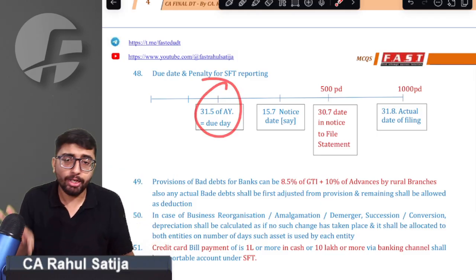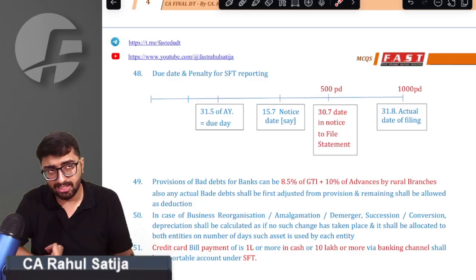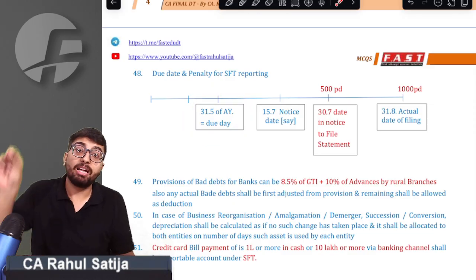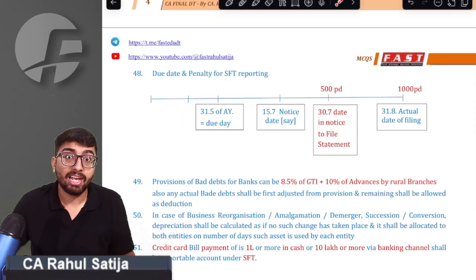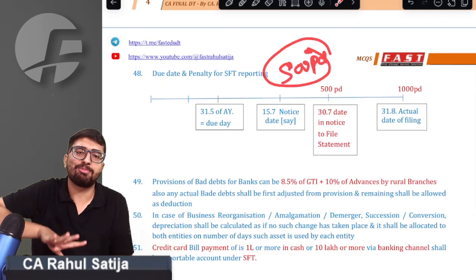Provision says the due date is 31st May of the assessment year, whatever the assessment year is for which he is filing SFT. That assessment year, 31st May, is the due date for filing SFT. But if such a person fails to file SFT on the due date, then a penalty of 500 rupees per day will be charged.